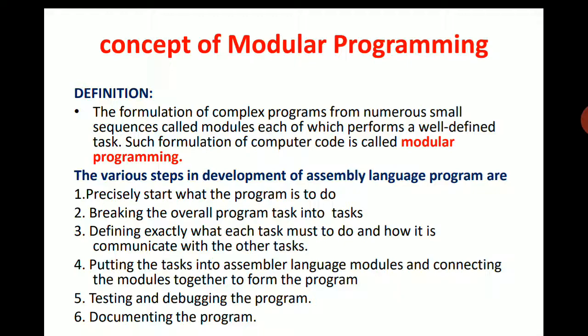Then we have to put the tasks into assembler language models, and the connections between various models are established to form a main program. Then after the formation of the program, testing and debugging of that program happens. If it runs successfully, then the further process, that is documentation of the program, is carried out.